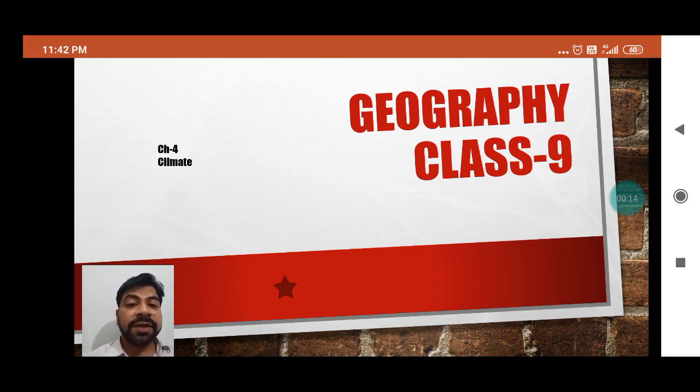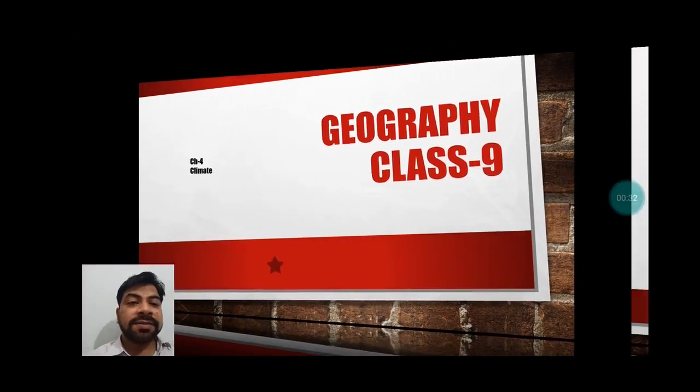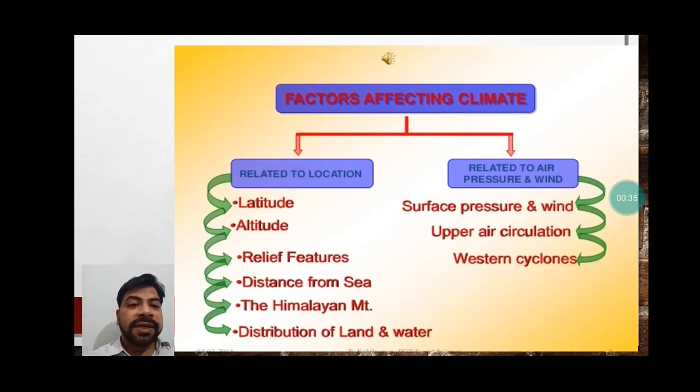Students, in our previous videos, we discussed the altitude and relief features affecting the climate of a place. Here, we will see the other factor which affects the climate, that is the distance from the sea. So let's start today's class. You can see the fourth number is distance from the sea.